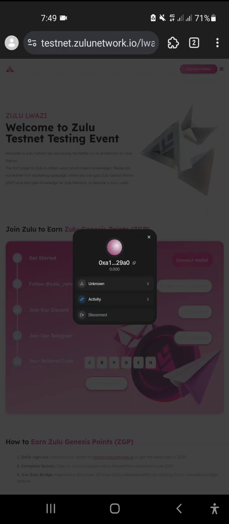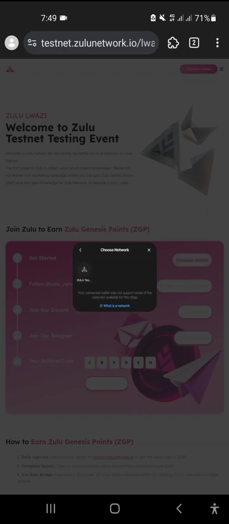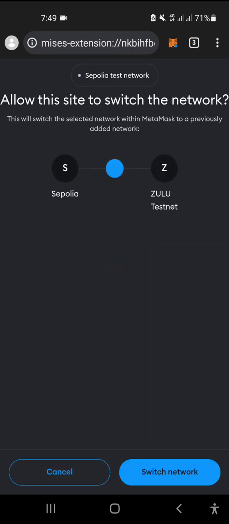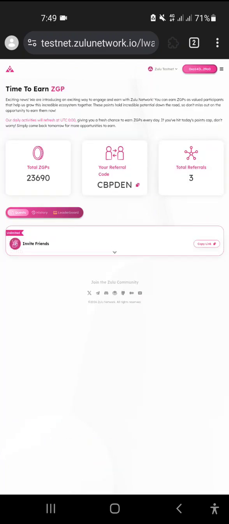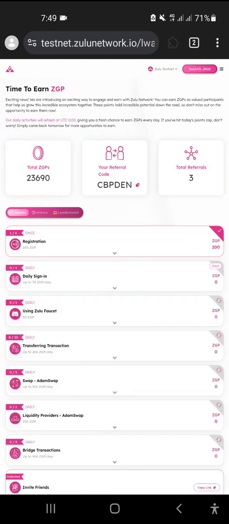Click on this unknown, click Zulu network, and your MetaMask will get notified. If you haven't added the Zulu network or the Zulu contract address, do this and switch your account to Zulu. And yep, that is done. And back, here we go.